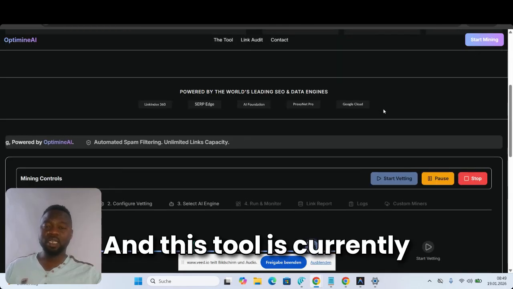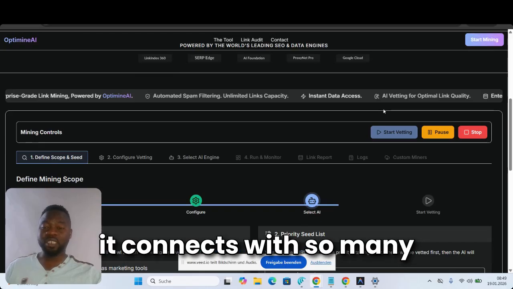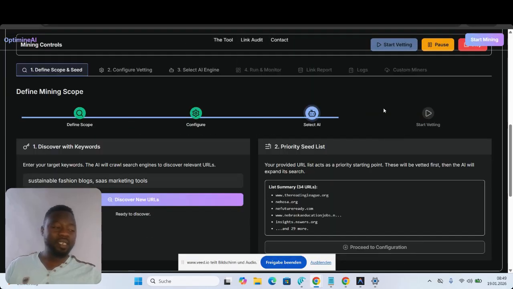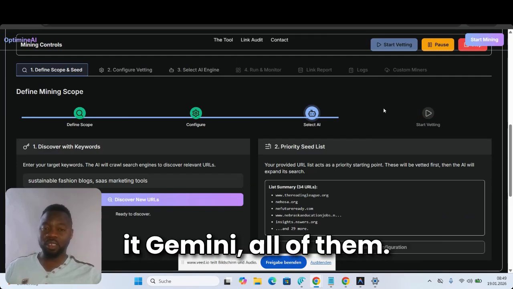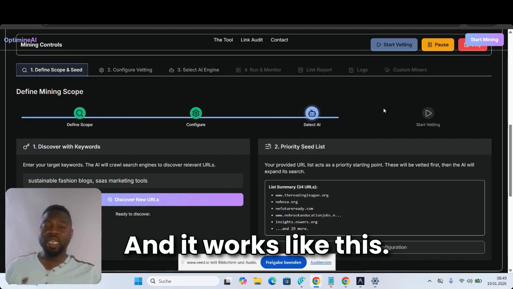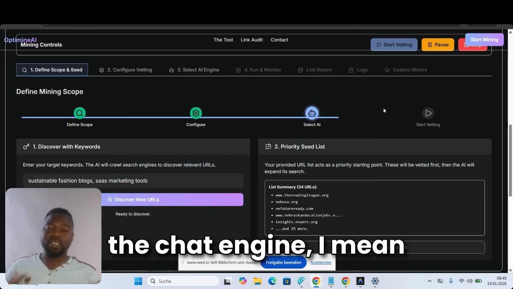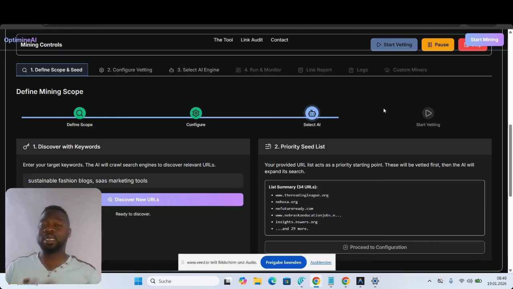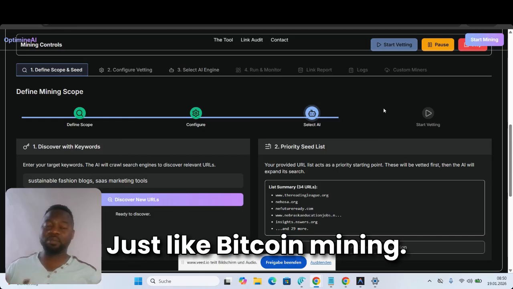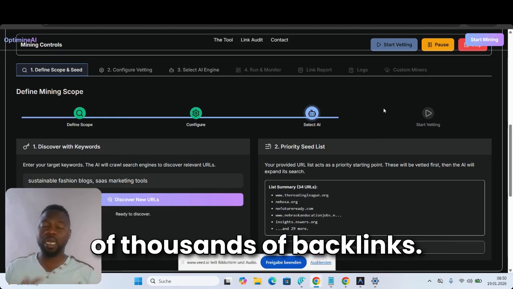And this tool currently costs a lot because it connects with so many AI engines: ChatGPT, Claude, Gemini, all of them. And it works like this. The tool connects with all the AI engines and discovers, or mines, as I call it, just like Bitcoin mining. It mines thousands, hundreds of thousands of backlinks, okay?